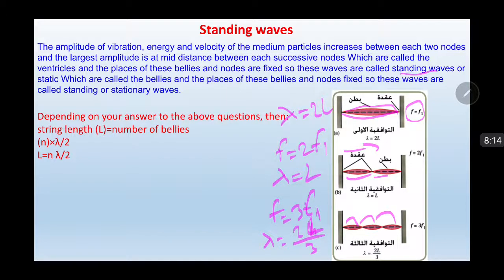Depending on your answer below the question, draw a straight line of length L, count the total number of antinodes, and multiply by wavelength over 2. L equals N multiplied by wavelength over 2.